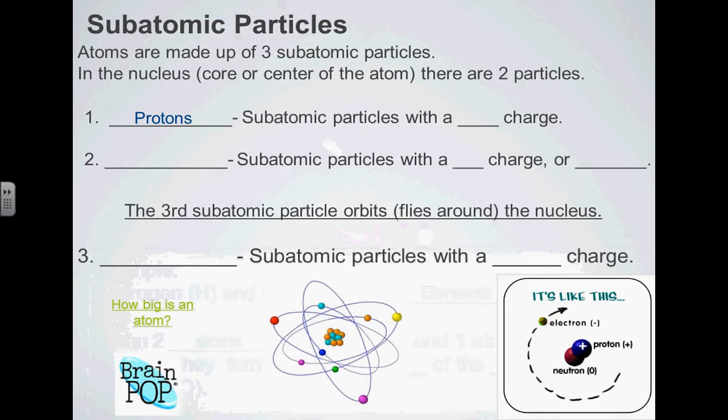So protons are a subatomic particle, and these particles have an electrical charge to them. You can probably guess what protons have, Nicole. They have a positive charge. The other particle in the nucleus is called a neutron.